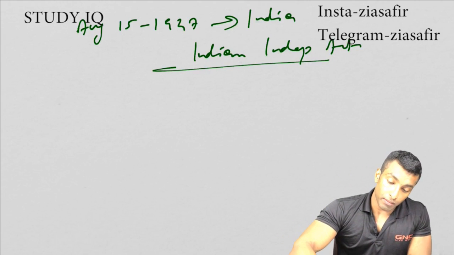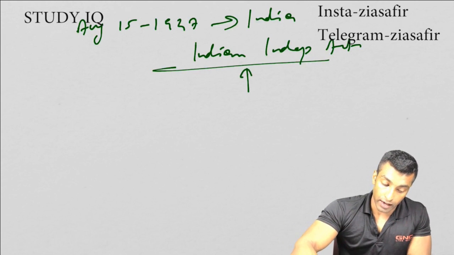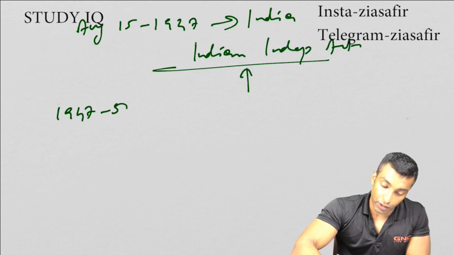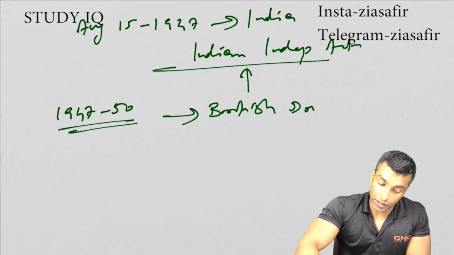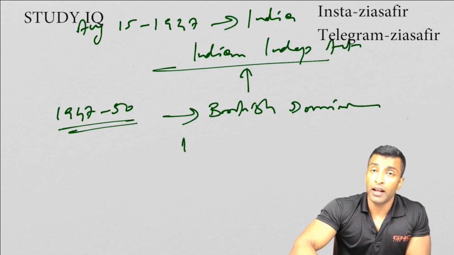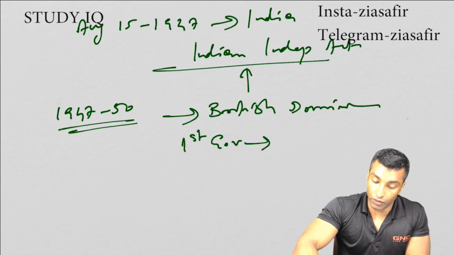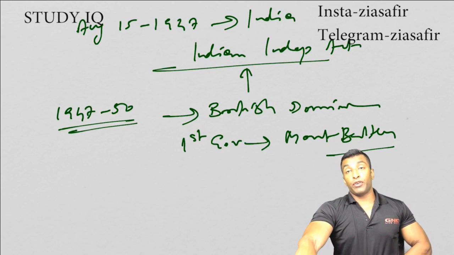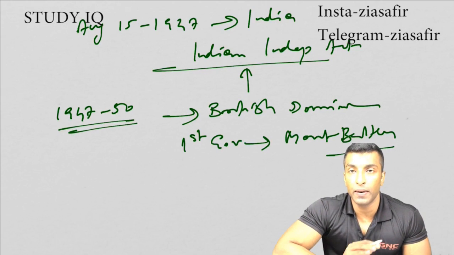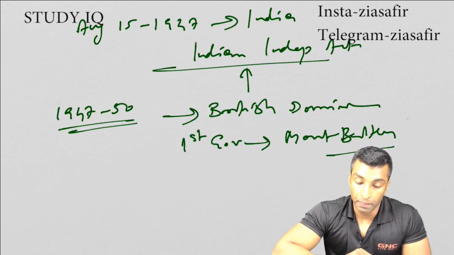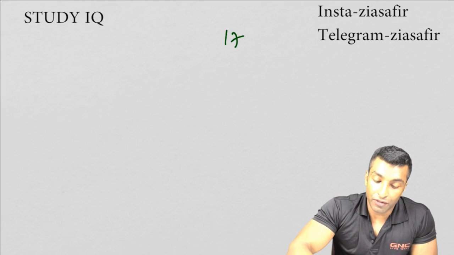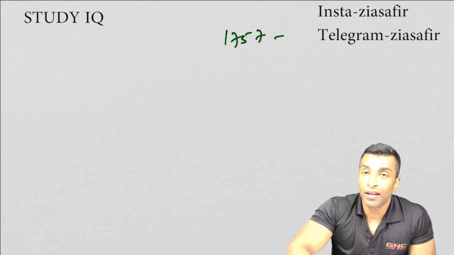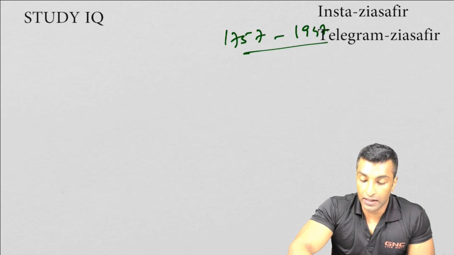So India became independent under the Indian Independence Act, and from 1947 to 1950 we continued as a British dominion, and the first Governor General was Mountbatten. In 1950 we came up with a fresh constitution, and then things have gone in this way. I hope this discussion is clear for you. We have completed modern India. We started from 1757 and we have reached up to 1947.